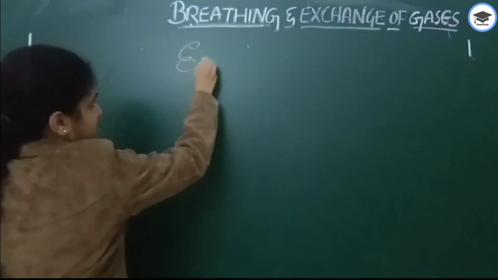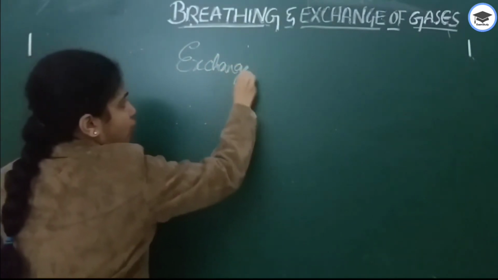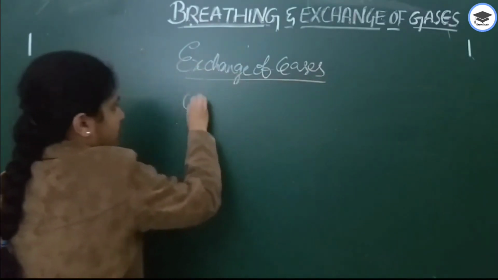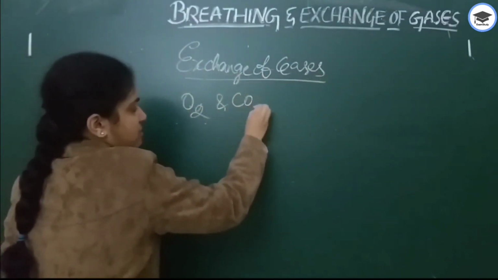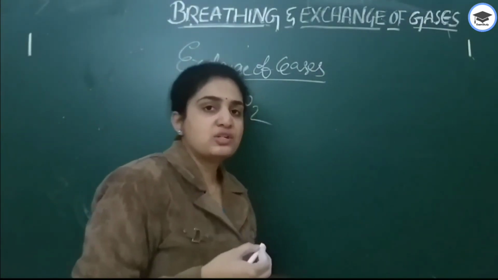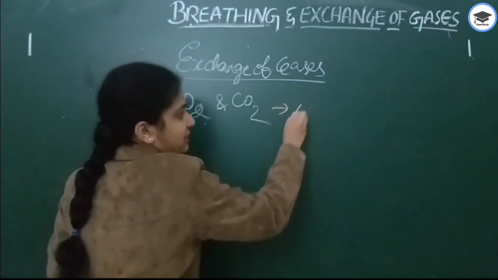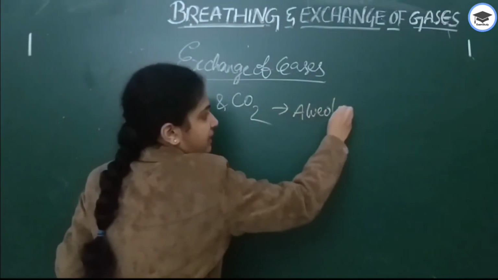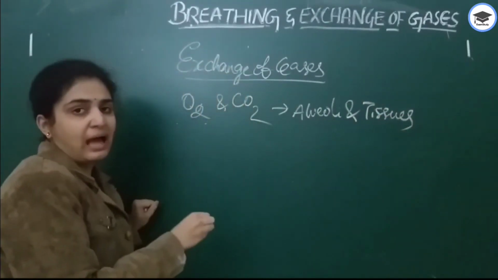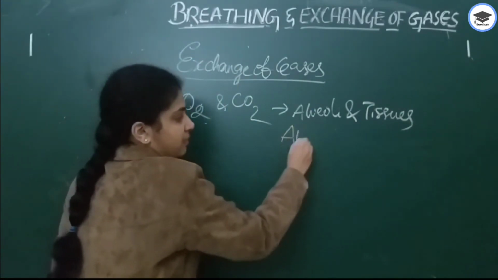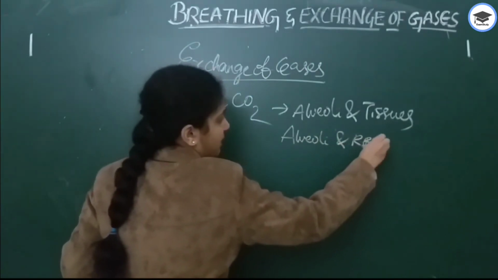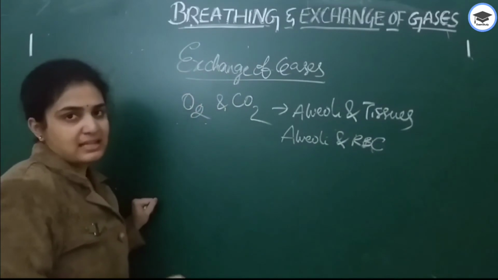Exchange of gases. What are the two gases which we know? That is oxygen and carbon dioxide. Where does this exchange of gases actually take place? This exchange of gases takes place between the alveoli and tissues. To be more precise, between the alveoli as well as RBC, this oxygen and carbon dioxide exchange takes place.